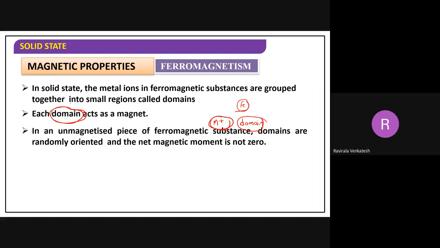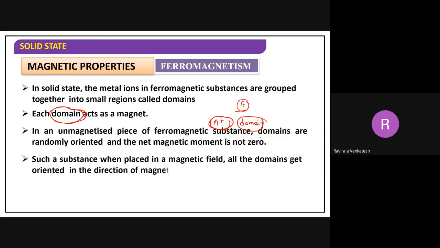Next. In an unmagnetized piece of ferromagnetic substance, domains are randomly oriented and the net magnetic moment is zero, may not be zero. I will show this one, when it becomes zero and when it is not zero, in the next diagram. Now, in this case, what happened?